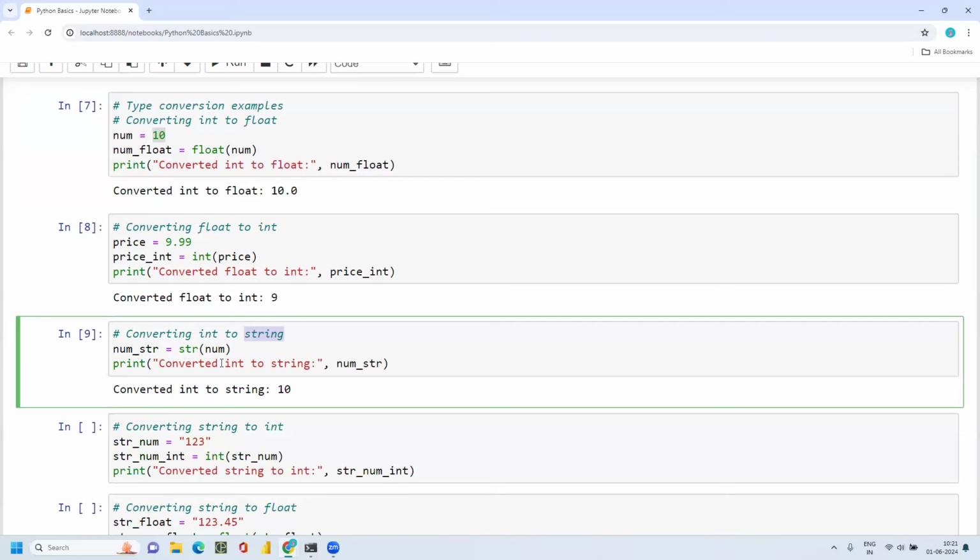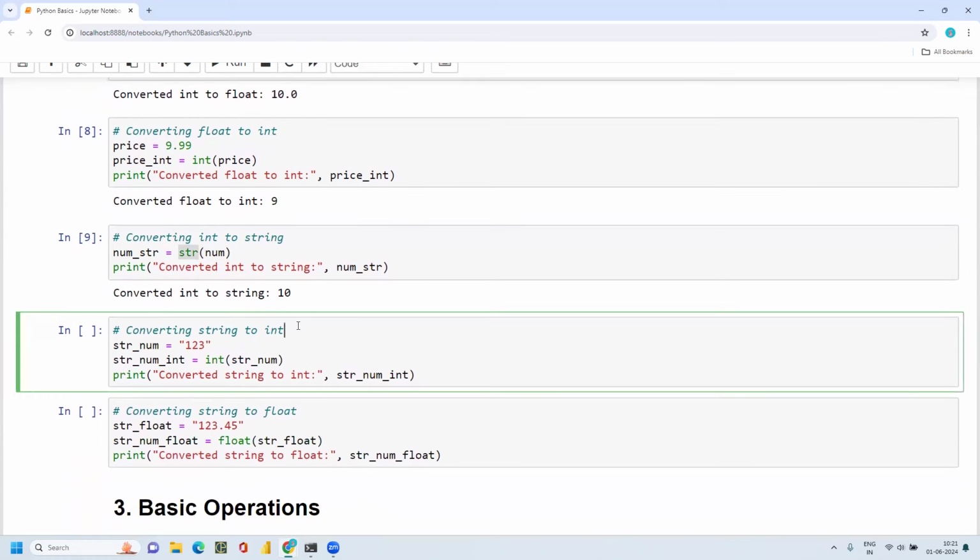Similarly, to convert to int use int of that number, and to convert anything to a float data type, use float and then the particular number. So for str, we should use the function str of that particular number. Then it will be converted to a string.